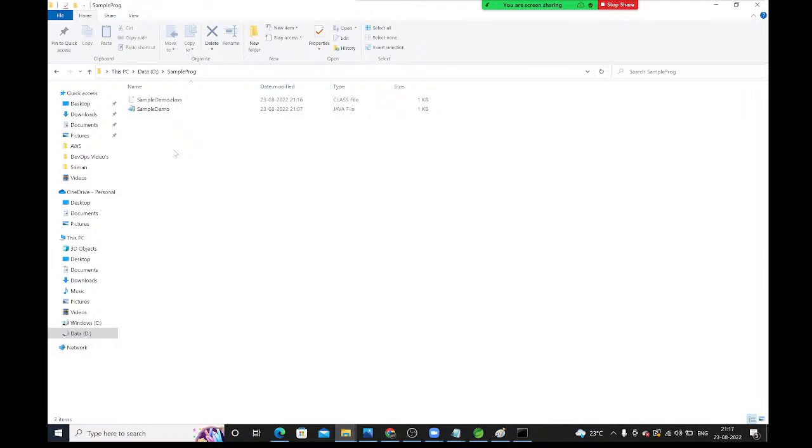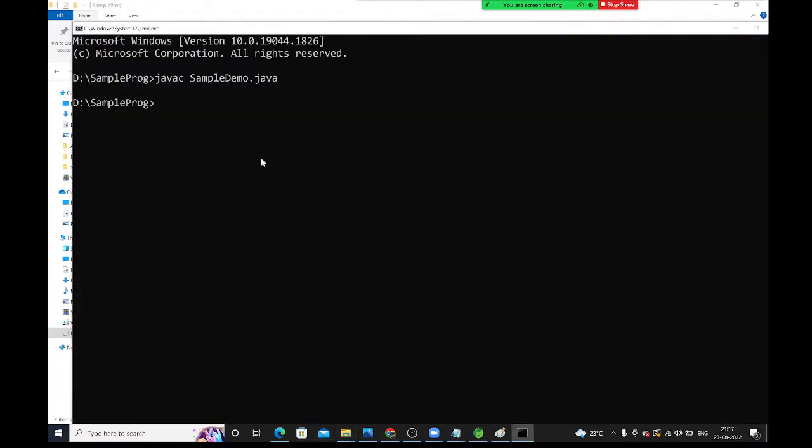Right guys. So now I'm going to run this program. See here, you are not getting any output. Here you have just converted it into bytecode. Now I'm going to run that program. Compilation and execution: first you need to compile, then you need to go for execution.